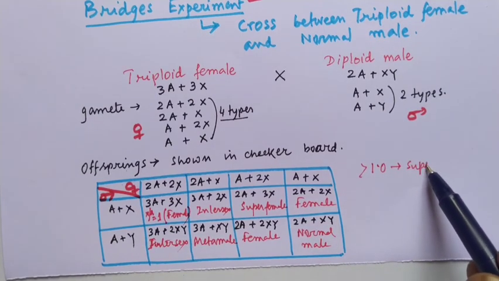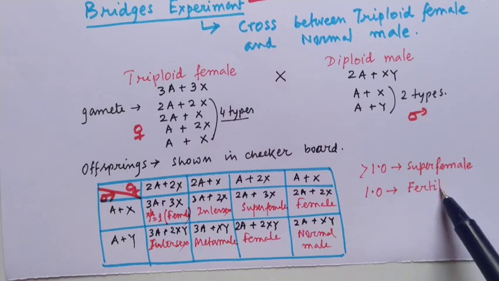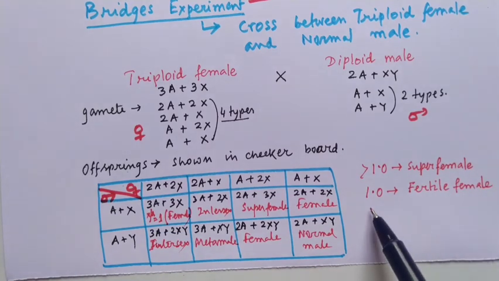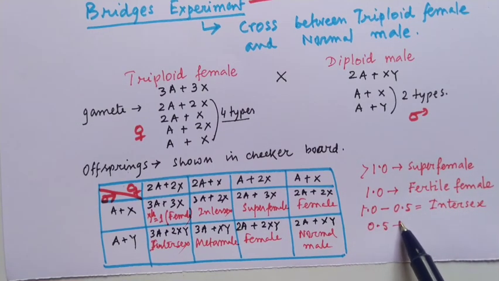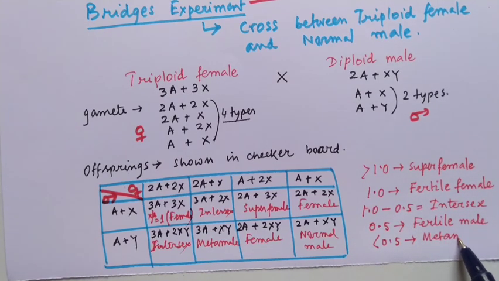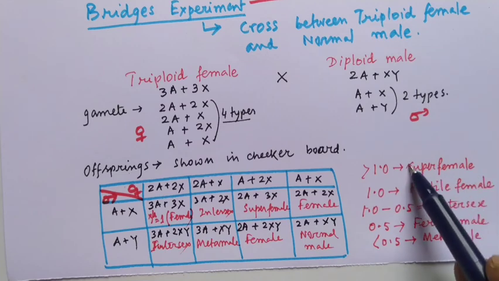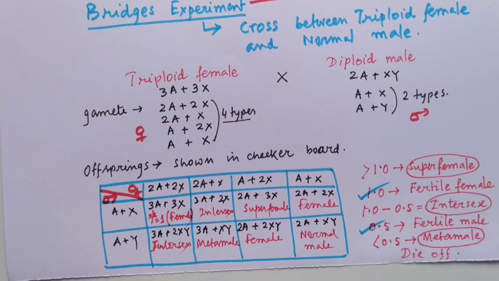Hence, we can decide that greater than 1 will be super female. If the ratio is 1, then this is normal female, fertile female. If the ratio is between 1 and 0.5, this is intersex, and if 0.5, this is normal male, and less than 0.5, this is metamale. Super female, intersex, and metamale, these 3 die off, and only the fertile male and female with ratio 0.5 and 1 will survive. Thank you.